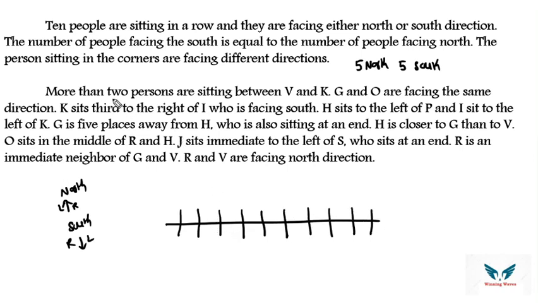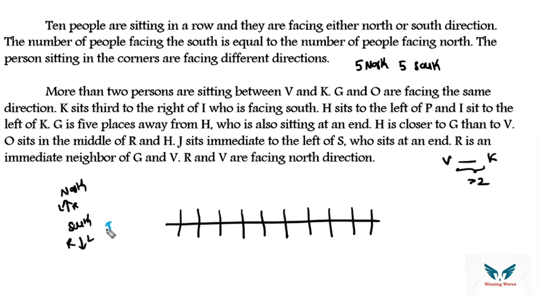Now the persons sitting in the corners are facing different directions. Here corners means nothing but extreme ends. So if one person is facing north, the other person faces south and vice versa. Then more than two persons are sitting between V and K. So in between V and K, more than 2 means it will be greater than 2. G and O are facing the same direction. Okay, we don't know.